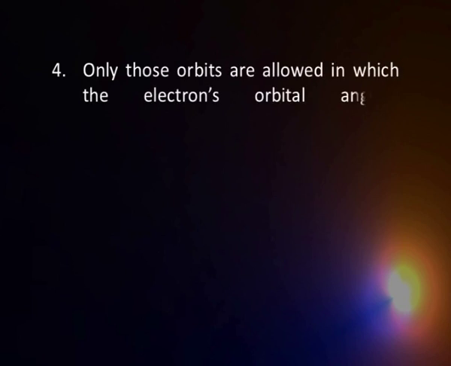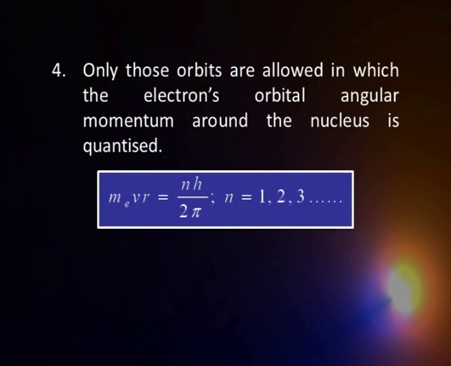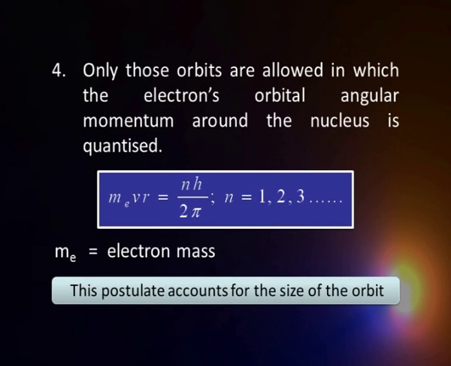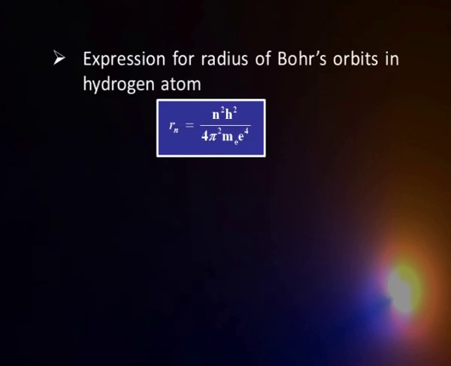The fourth postulate gives you some idea about size, that the electron can take up only certain orbits wherein its angular momentum is quantized again. That means the angular momentum, that is mvr of the electron in a given orbit, will be equal to n times h by 2 pi. H by 2 pi is now called h cross, the action constant. But basically, this postulate says that the angular momentum also is quantized. If you look closely, this also gives you an idea about the size of the orbit.